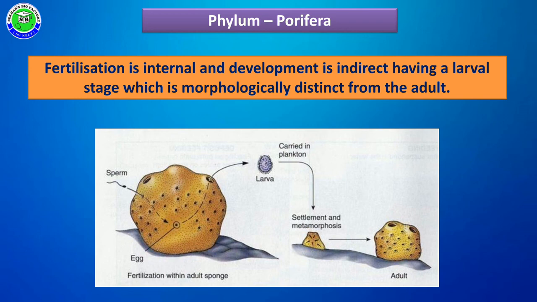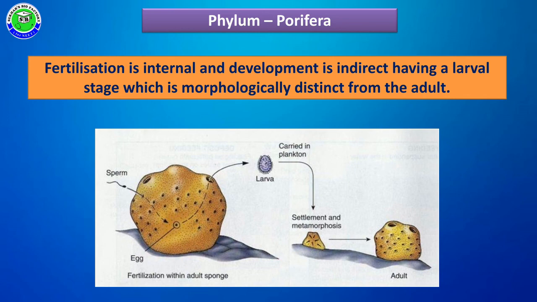The main characters are that they have an aquatic habitat and minute pores on their body surface. The small pores are called ostia, and the large pore present at the apical portion is called the osculum. The presence of a water transport system is the main fundamental characteristic feature of all porifera members.